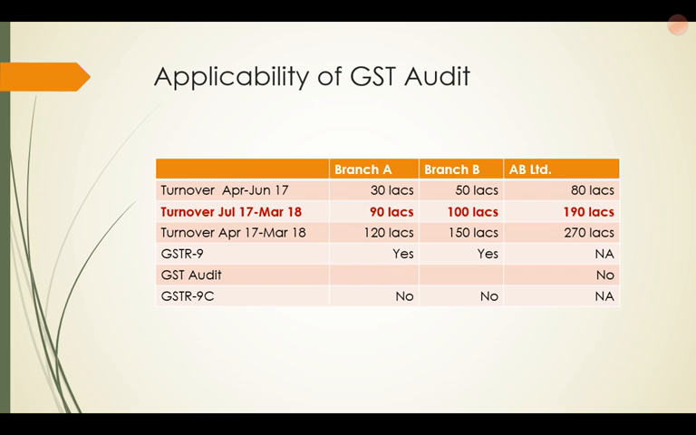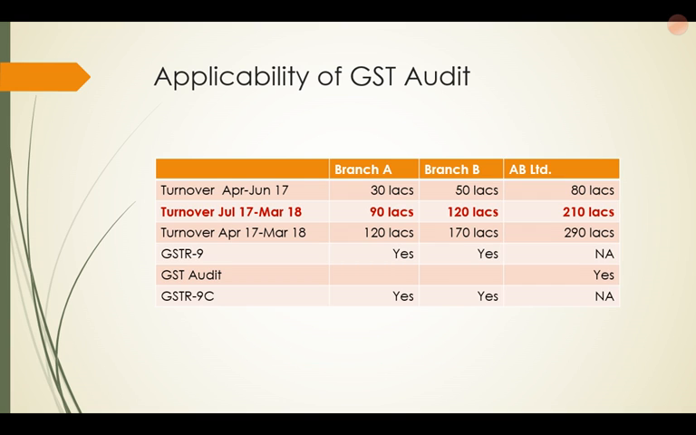It has been clarified in this press release that only the turnover from July 17 to March 18 has to be considered. That is why, though GSTR 9 will be filed in both cases, that is by branch A and branch B, obviously the company as a whole does not need to file a separate GSTR 9. As regards audit, since we have to see that at the company level, and the amount does not exceed 2 crores when we talk about the turnover from July 17 to March 18, GST audit will not be applicable, and therefore neither branch A nor branch B will be filing GSTR 9C. So here GST audit is not applicable.